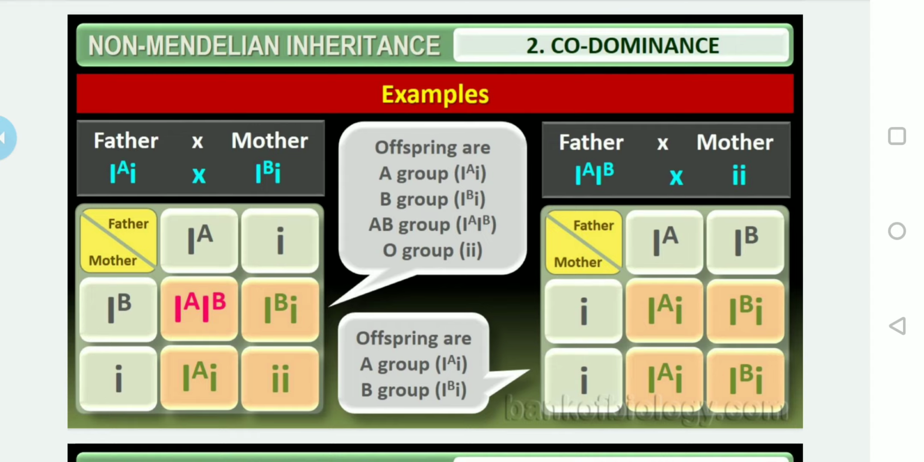Okay? Yes. There is another case. If the father has AB blood group and crosses with the mother who has O blood group, then what are the possibilities? The offspring are A group, that is heterozygous A, and then B group, again heterozygous.